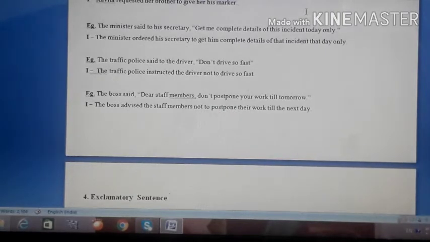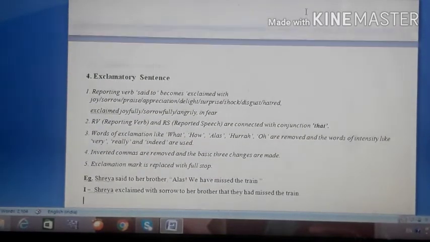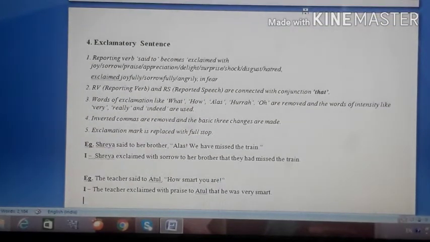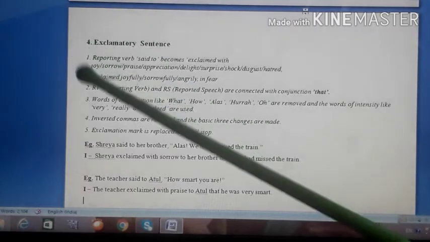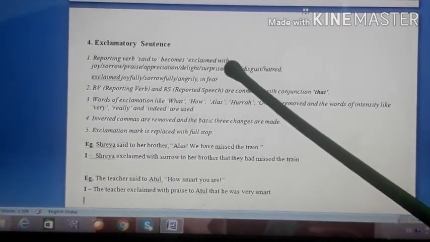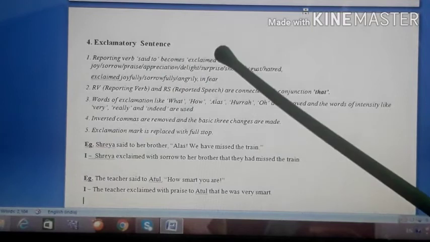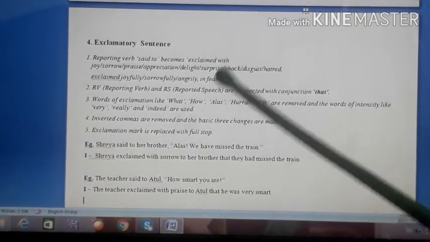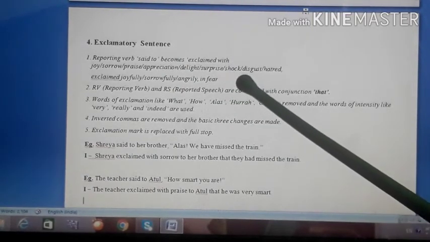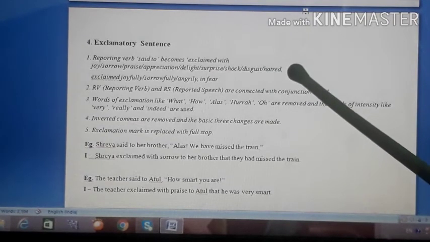Now we move on to the exclamatory sentence. Exclamatory sentences also have such changes. First, the reporting verb said to becomes exclaimed with joy, exclaimed with sorrow, exclaimed with praise, exclaimed with appreciation, exclaimed with delight, exclaimed with surprise, exclaimed with shock, exclaimed with disgust, or exclaimed with hatred.